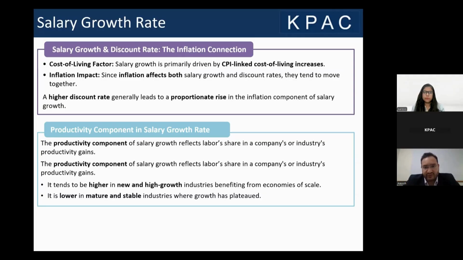But with the passage of time, as the company grows and becomes really stable, the growth attains a plateau, I would say. So in the initial few years, we see exponential growth, which at a later point of time becomes a plateau. So depending on what stage the company or the industry is in, we should keep that component in mind, and we should try to reflect that component in our salary.